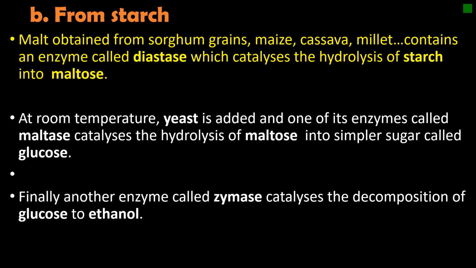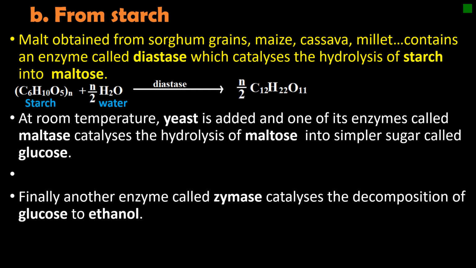And then the equation goes like this. We have starch, which is a long-chain sugar molecule. It is called a natural polymer, which is then broken down using water under diastase activity to give a simpler sugar, which is called maltose.